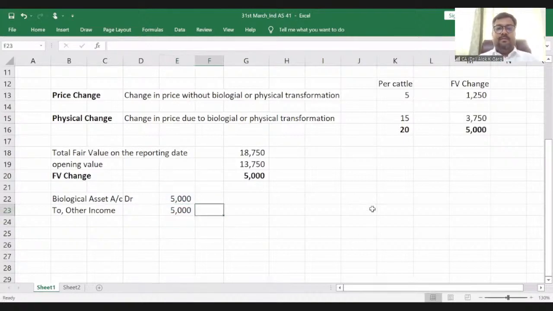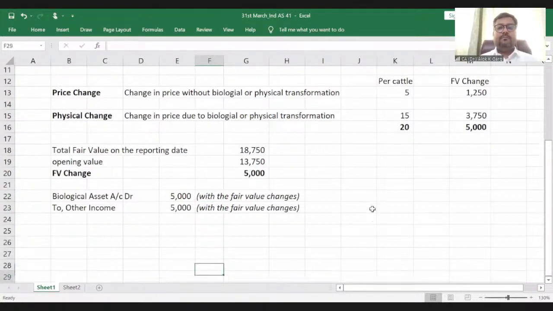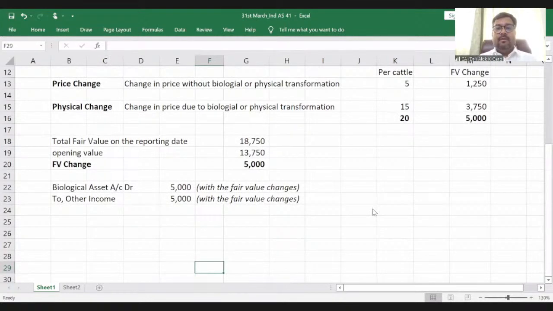And this is with the fair value changes. I hope it is clear to everyone.